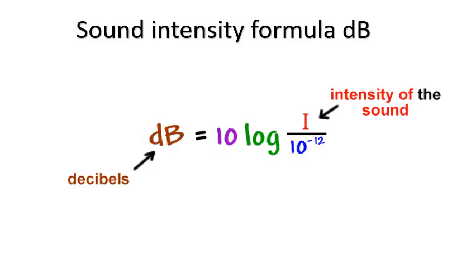The formula for sound intensity in decibels is: the decibel number is equal to 10 times log of the intensity over the threshold intensity, which is the softest sound that a healthy human ear can detect.